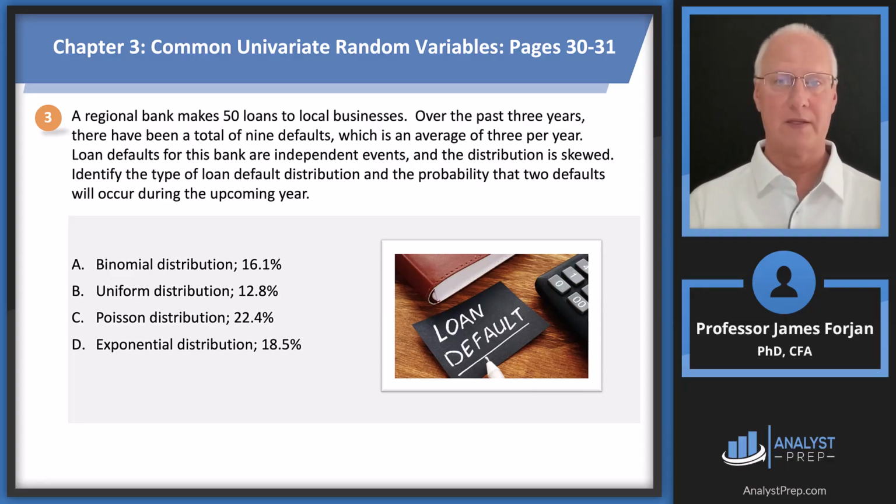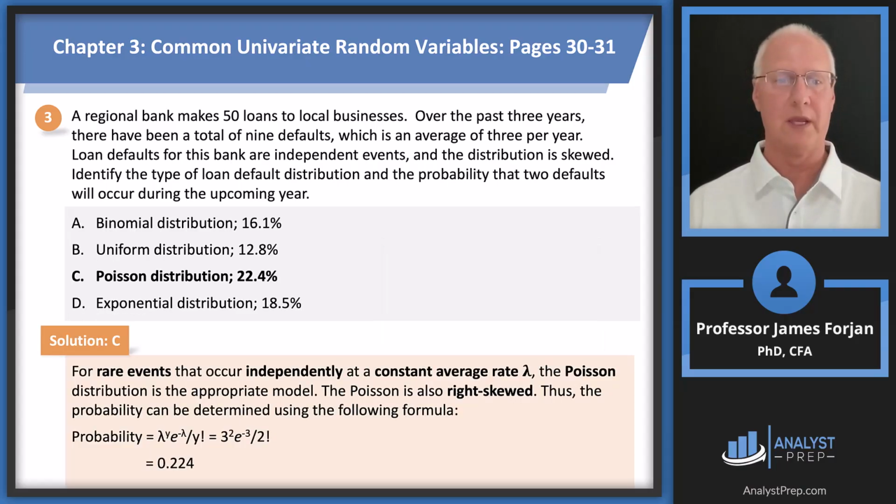But identify the type of loan default, we did that, and the probability that 2 defaults will occur during the upcoming year. So here's a good old formula for you to memorize. I teach this in my derivative securities class as well. And so notice what we have down in the answer explanation. Rare events, independent, Poisson distribution has skewness in it. And the one parameter is lambda in there. So there's the equation. Feel free to pause and get out your calculator. And so you get 22.4%.